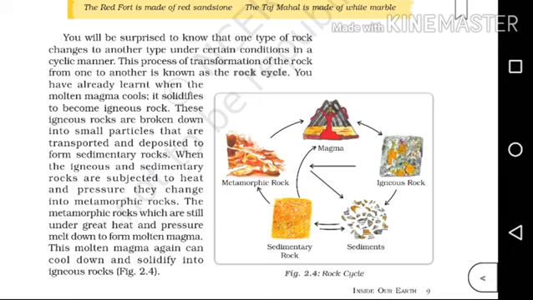So, these rocks will change from one type to another type, and this occurs in a cyclic manner. That means this process occurs continuously. Therefore, it is known as rock cycle.